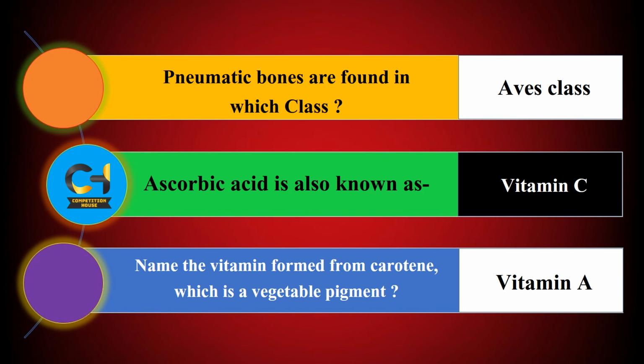Pneumatic bones are found in which class? Answer is Aves class. Next question, ascorbic acid is also known as? Answer is vitamin C. Next question, name the vitamin formed from carotene, which is a vegetable pigment. Answer is vitamin A.